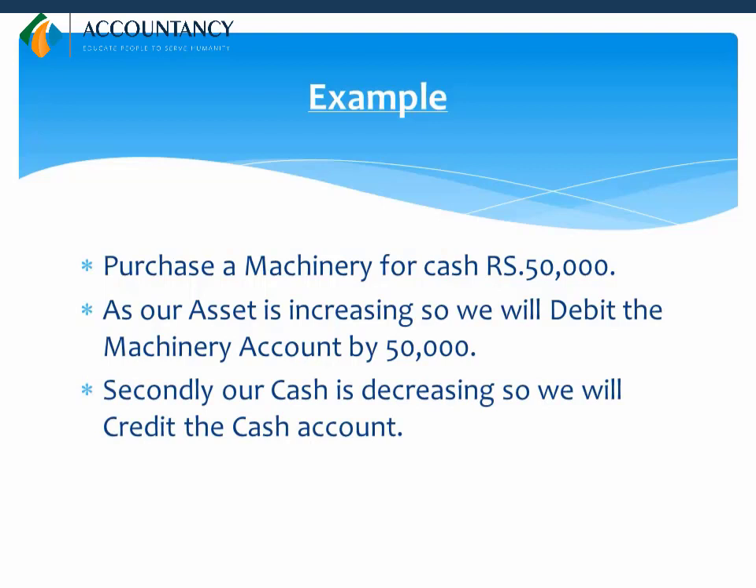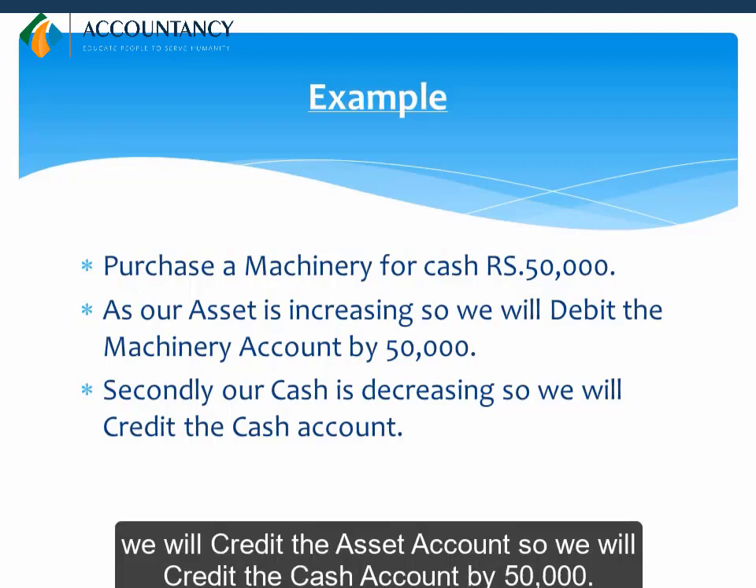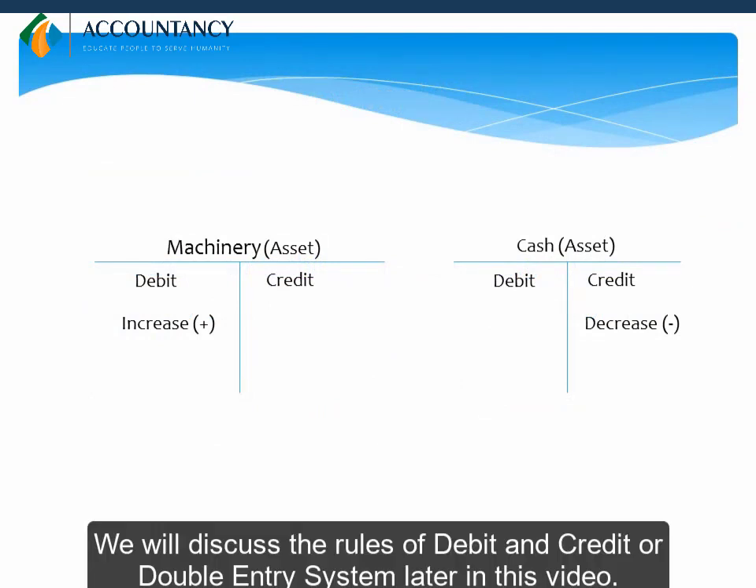Secondly, our cash is decreasing. So we will credit the cash account. Cash is also an asset. If our asset decreases, we will credit the asset account. So we will credit the cash account by 50,000. We will discuss the rules of debit and credit or double entry system later in this video.